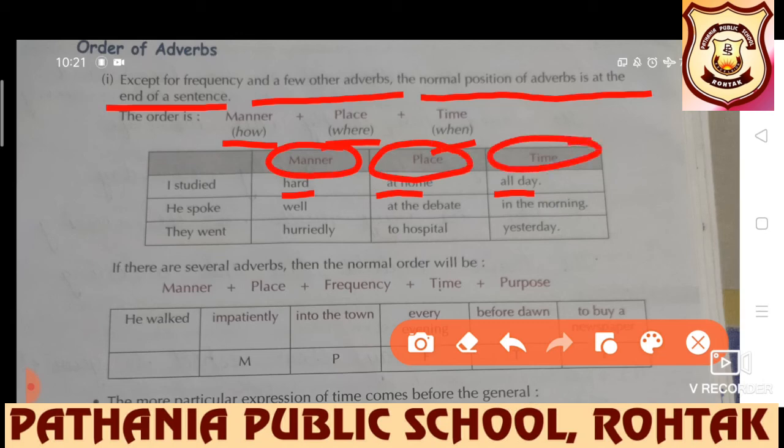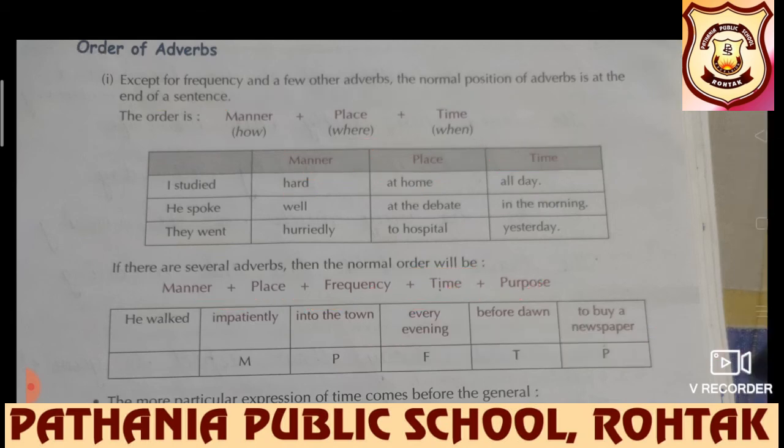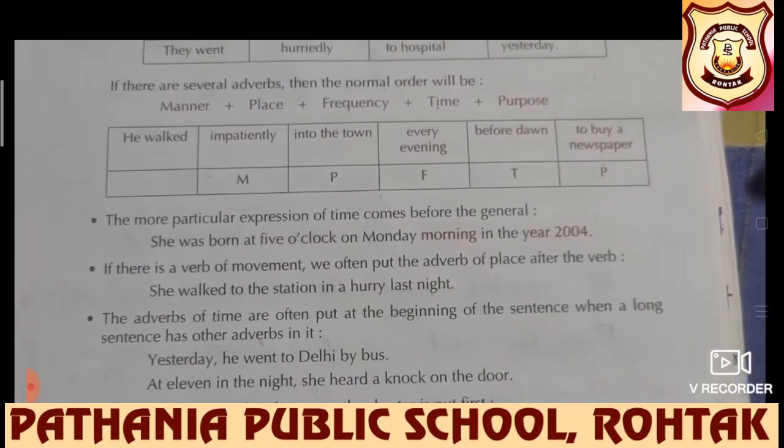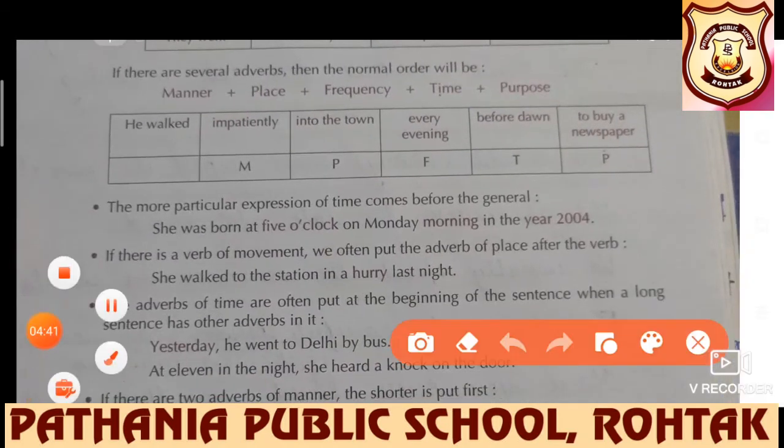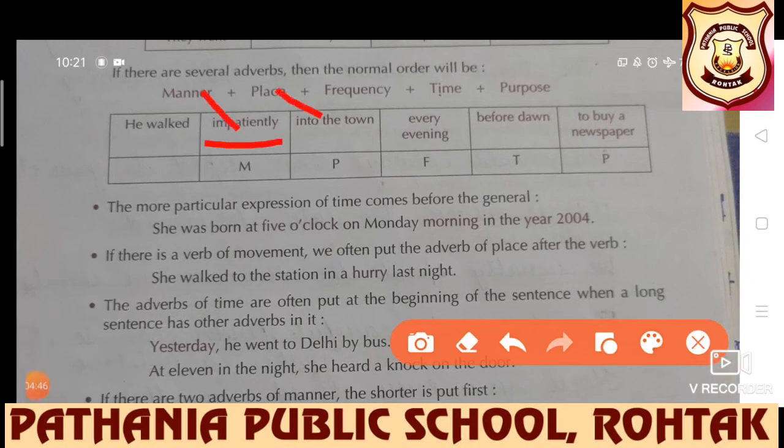If there are several adverbs, then the formal order will be manner, place, frequency, time, and purpose. He walked impatiently, manner, into the town, place, every evening, frequency, before dawn, time.